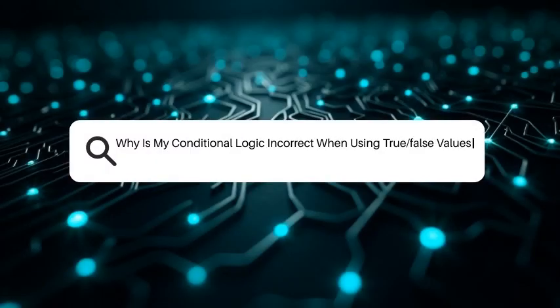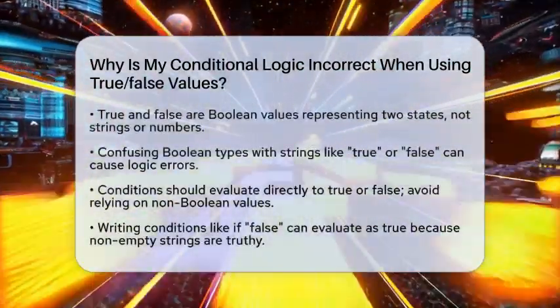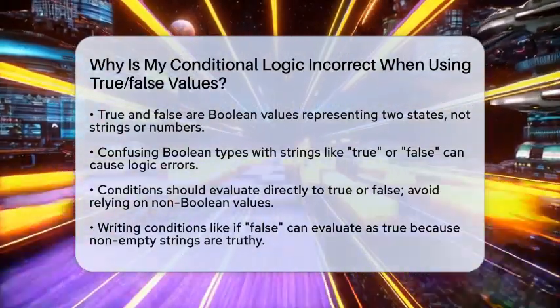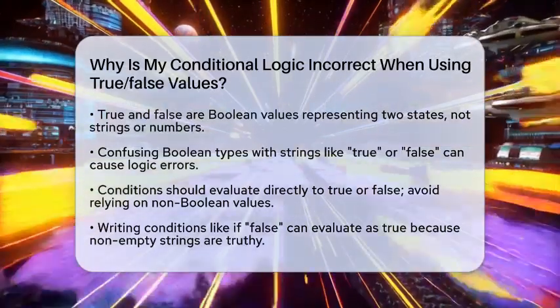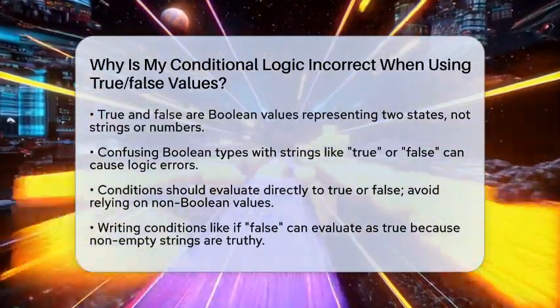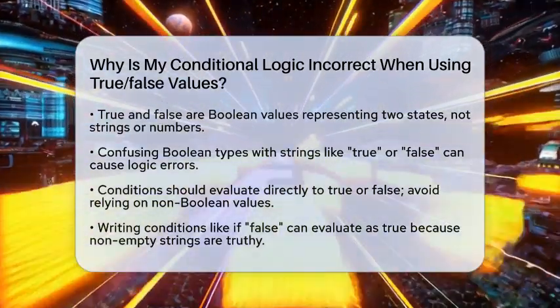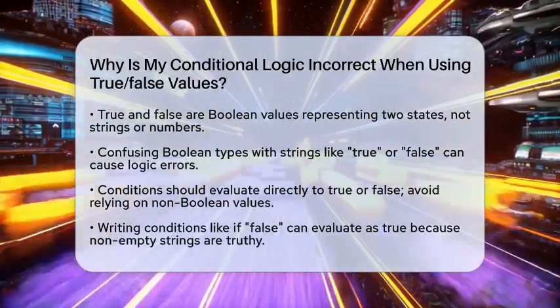Why is my conditional logic incorrect when using true-false values? Have you ever written a simple if statement and wondered why it just doesn't work as expected? Sometimes, your code seems right but still produces unexpected results. The culprit is often incorrect conditional logic involving true and false values. Let's explore what might be going wrong and how to fix it.